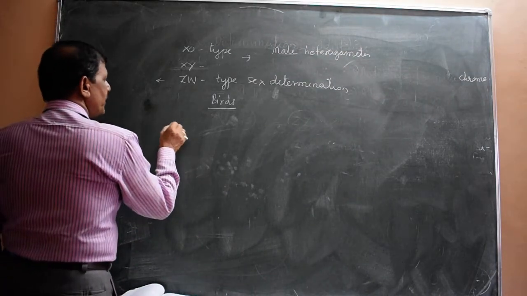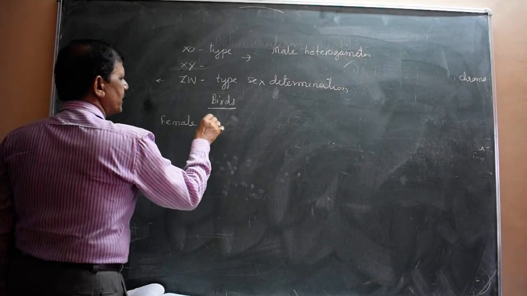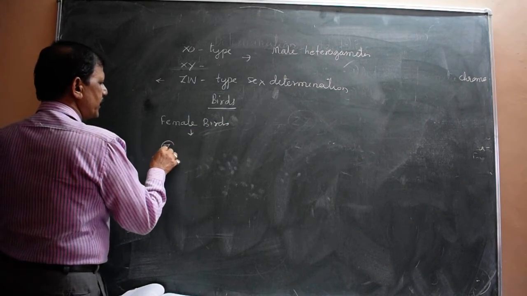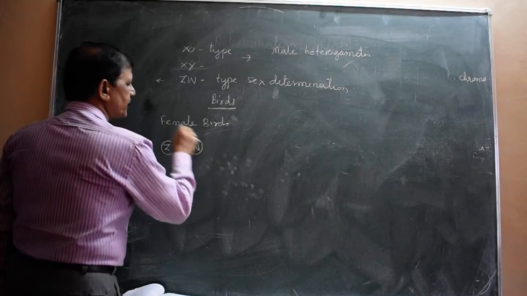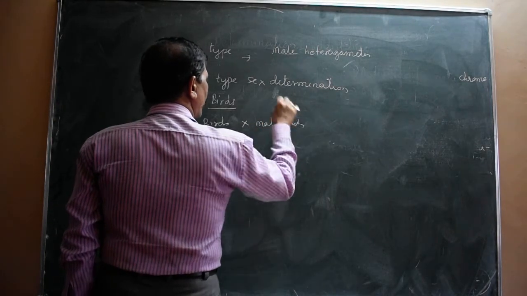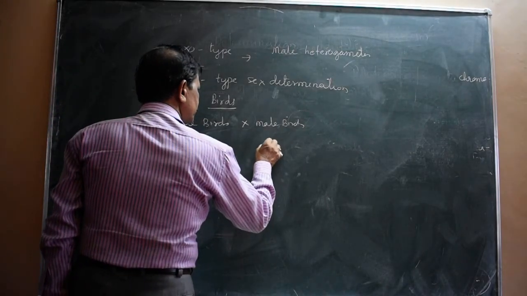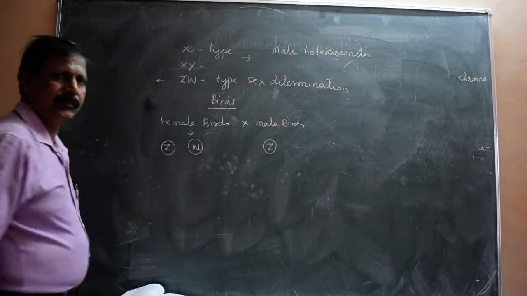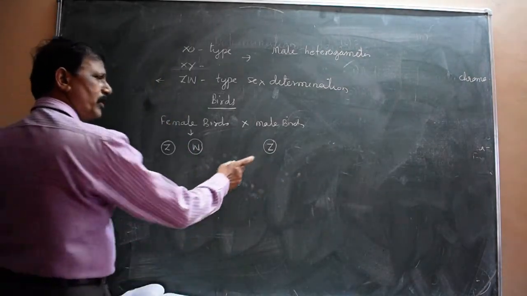For example, a female bird produces one Z type of ovum and another W type of ovum. But a male bird, whatever the number of sperm it produces, produces only one type, and that is the Z type of sperm. Of all the sperm it produces, 100% are only Z type.